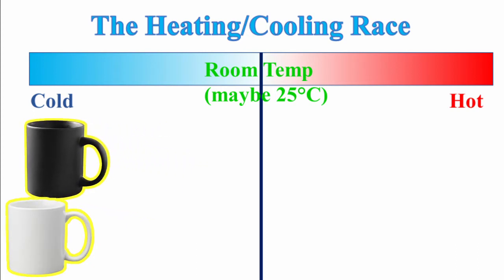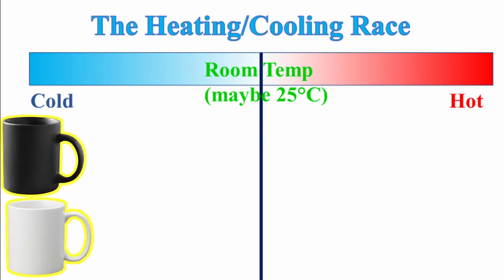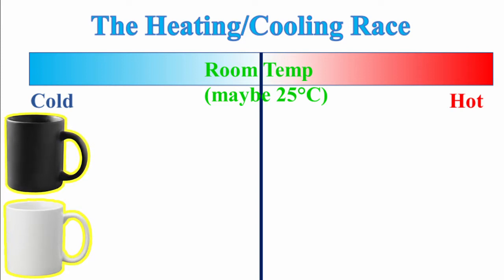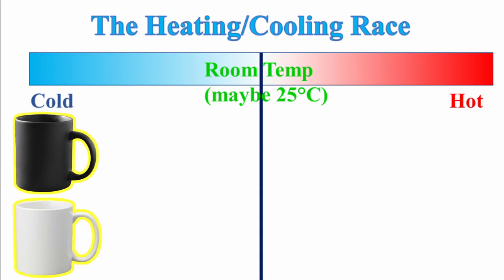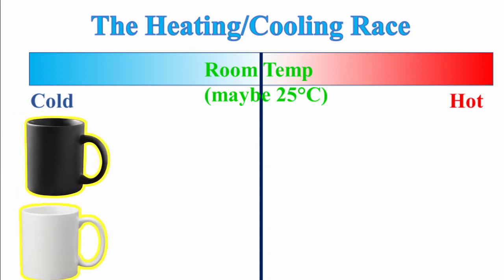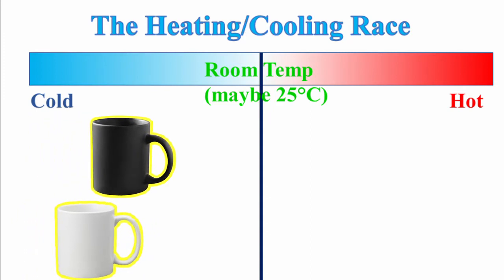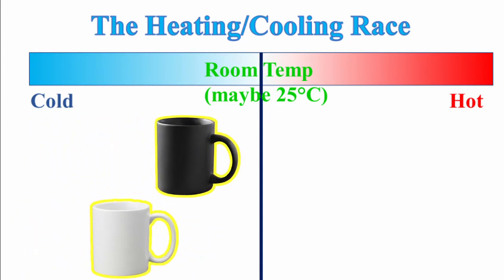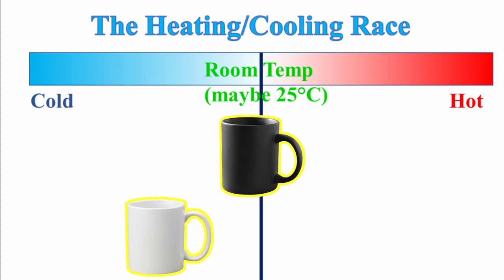Now, which of these do you think will reach room temperature faster? That means actually heat up faster. Well, if you neglect conduction and convection and base this solely on radiation, assuming there's no sunlight falling on the two mugs, then because of the color black, the black mug will heat up faster as it absorbs more radiation. So in the race to room temperature, the black mug will leave the white mug in the dust.